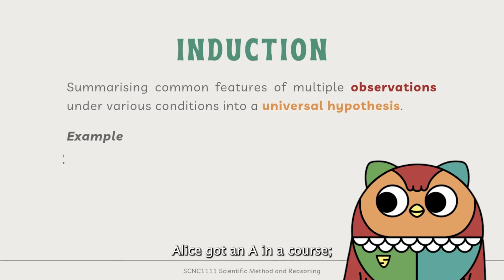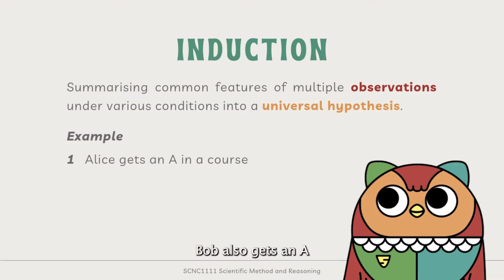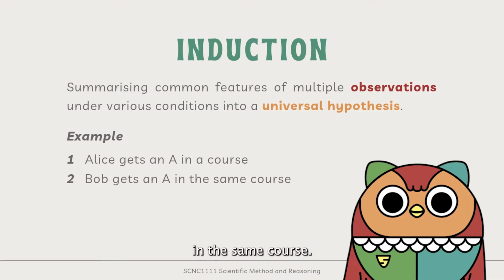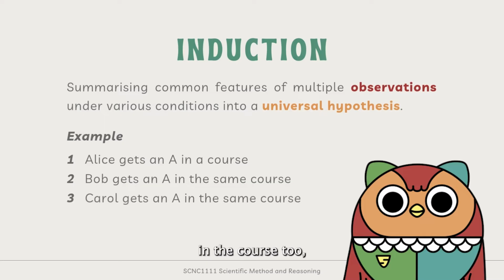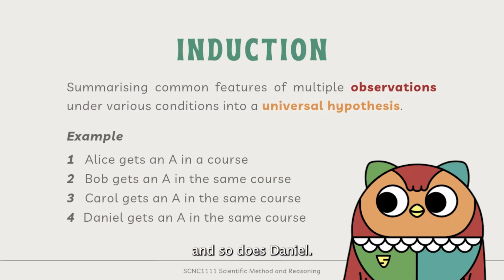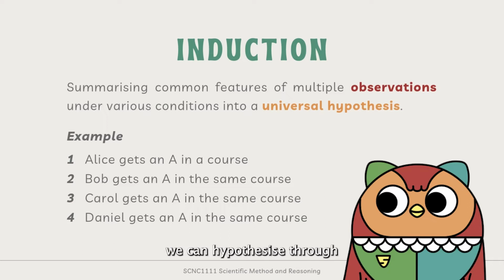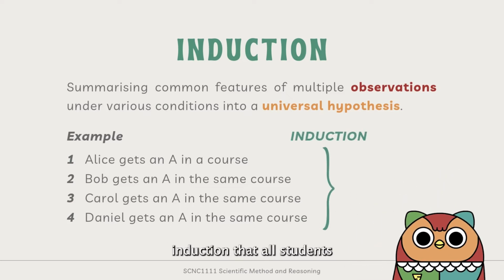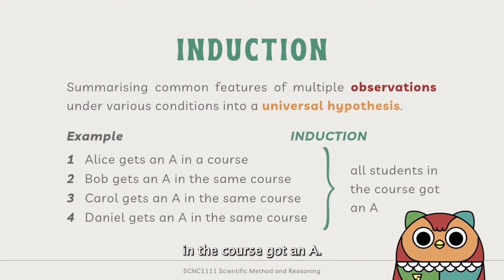I observed Alice got an A in a course. Bob also gets an A in the same course. Carol gets an A in the course too, and so does Daniel. From these observations, we can hypothesize through induction that all students in the course got an A.